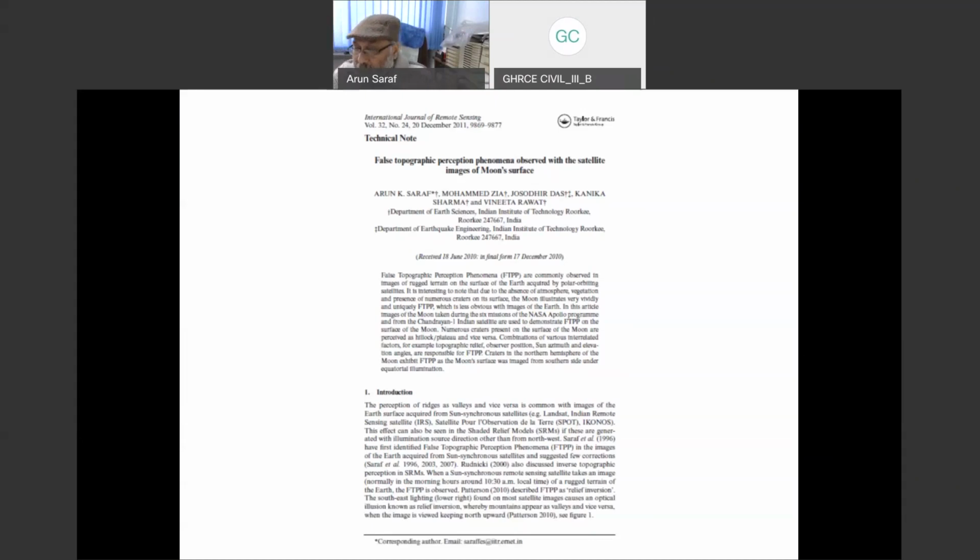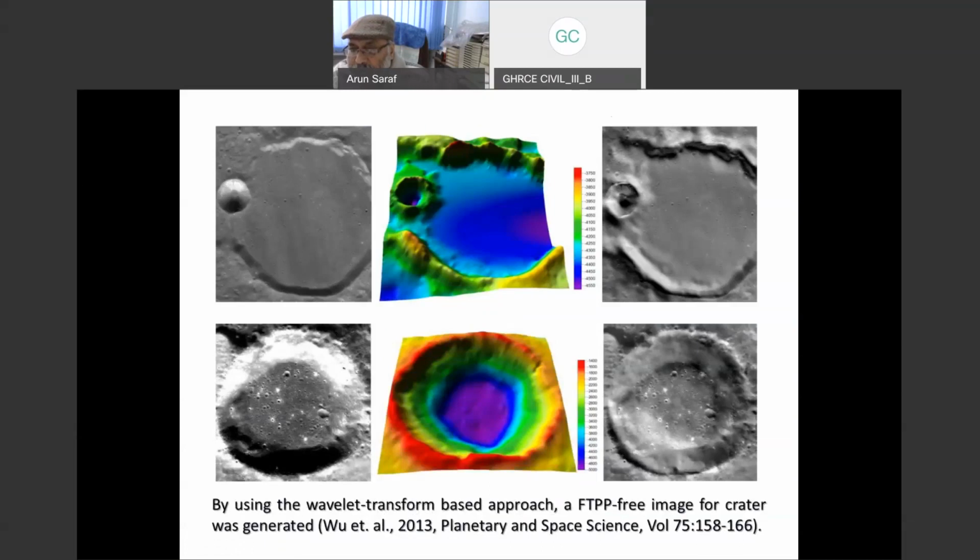So we started with Earth, observing FTPP on satellite images of Earth. Later on, we also found it on moon surface satellite images. What Wu et al. have done is take the moon's satellite image of an impact crater suffering from FTPP, and a very high resolution digital elevation model of the moon surface, which is also available.